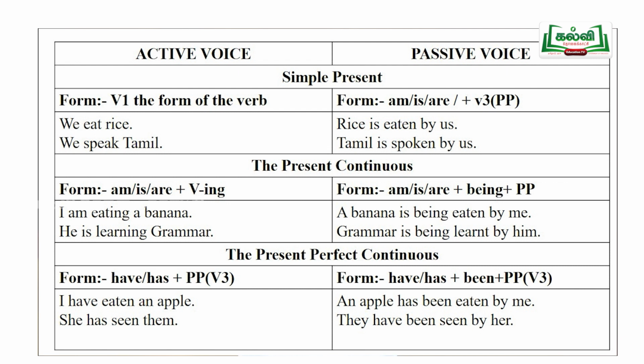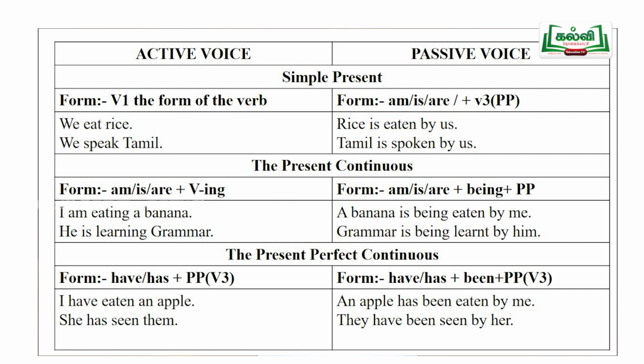And then, he is learning grammar. Let us take this sentence. He is learning grammar. What is the verb here? Is learning. Okay. What is the subject? He. What is the object? Grammar. Here, take the object to the subject place. That is, grammar is taken to the subject place.